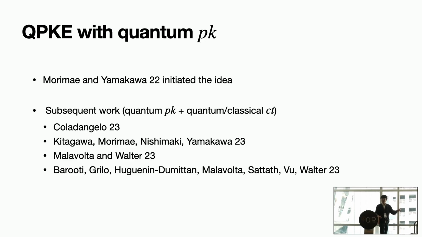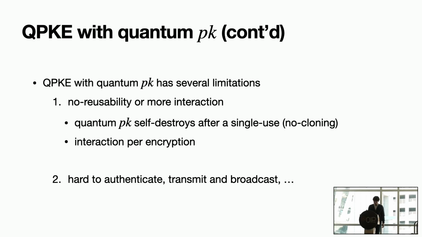This was first started by some conceptual ideas by Morimae and Yamakawa, and then there are a bunch of works actually constructing quantum public key encryption schemes with quantum public keys, and either quantum ciphertext or classical ciphertext. They have different forms of security. There are some caveats with those constructions, but for this talk, I'm going to skip those caveats and go straight to the separation result.